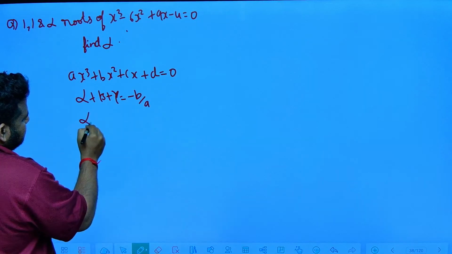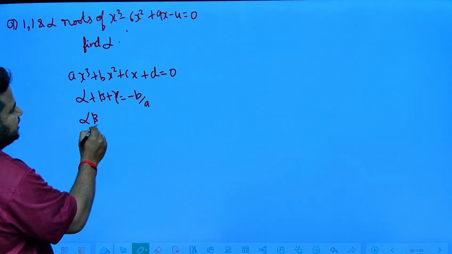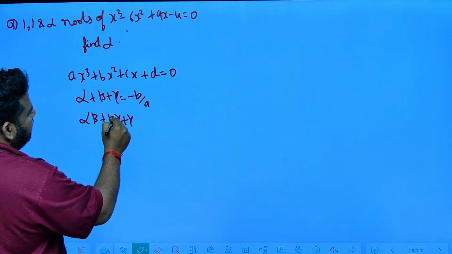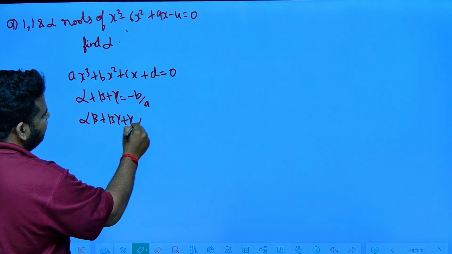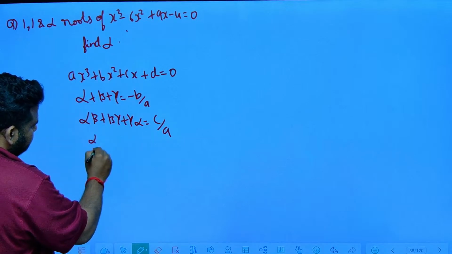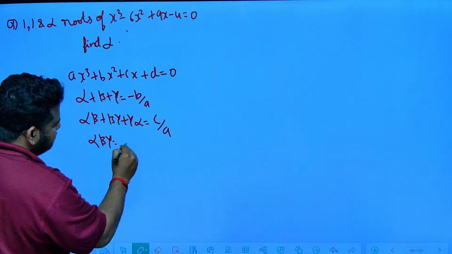Sum of the products of the roots taken 2 at a time, that is alpha beta plus beta gamma plus gamma alpha, will be equal to c by a. Next, product of all the roots, alpha beta gamma, will be equal to minus d by a.